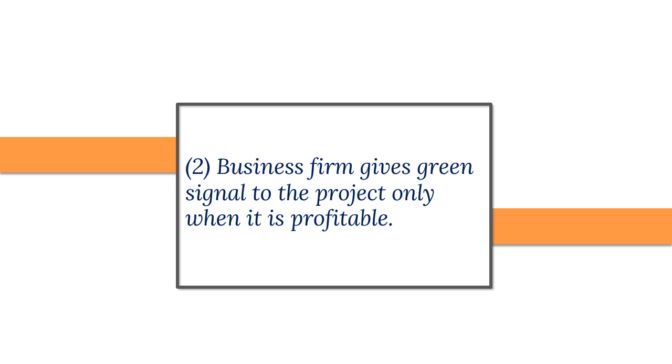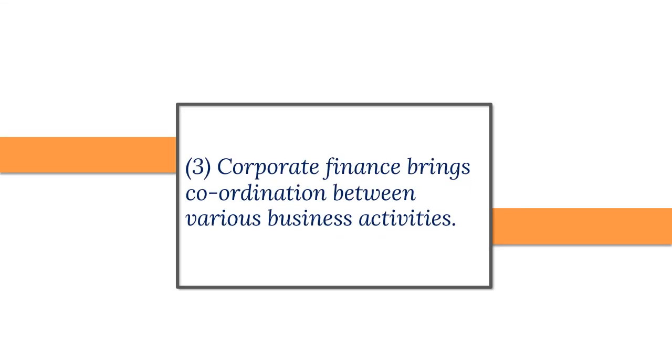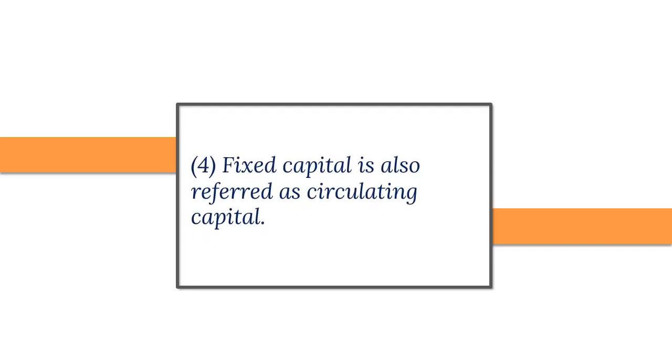This statement is true. 3. Corporate finance brings coordination between various business activities. This statement is true. 4. Fixed capital is also referred as circulating capital. This statement is false.